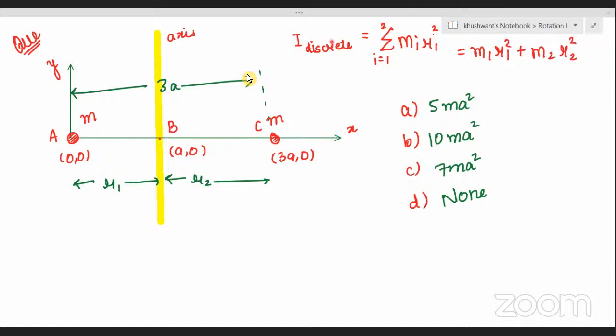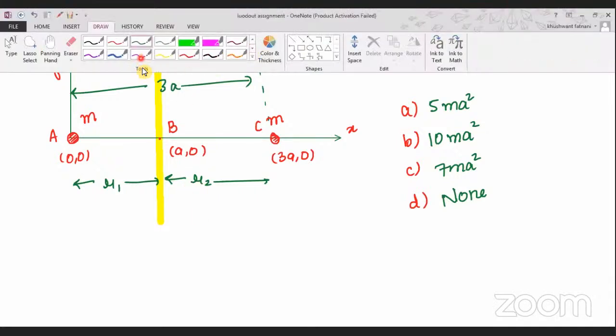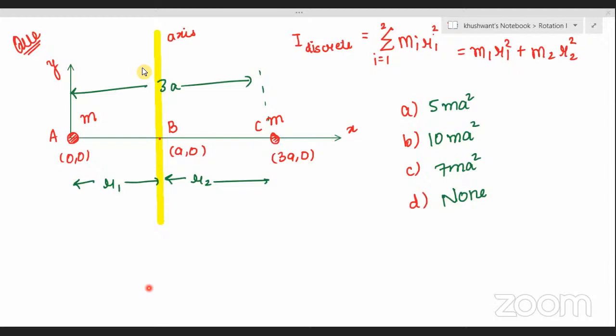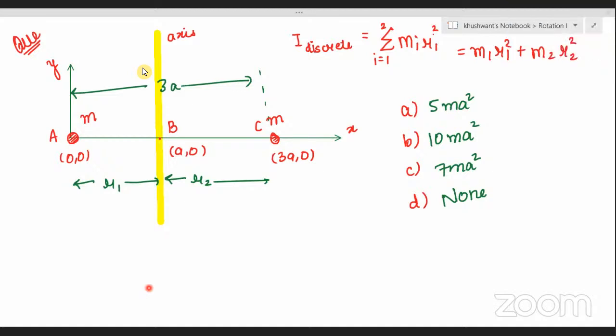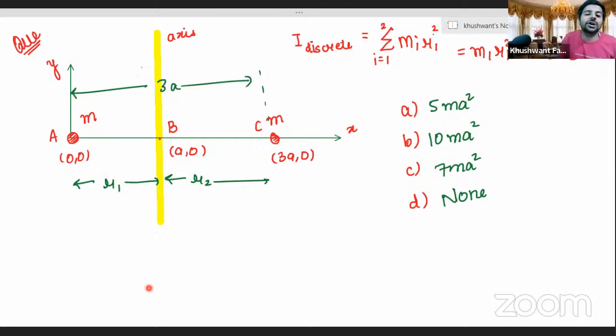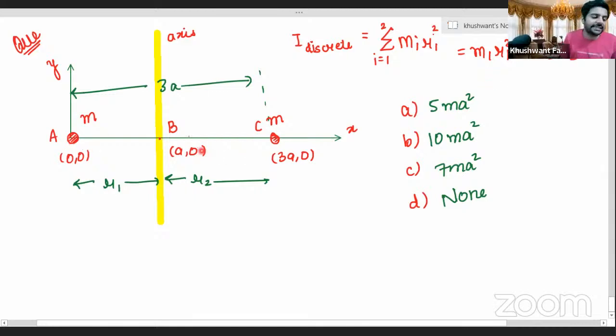How to solve this question, Makesh? Yes. Over to you. Sir, here we can take A comma 0 as axis. No, not like this. What is asked? Tell us the question and then the approach. Sir, it is asked to find the moment of inertia of this system, sir. System, or just for A, or just for C, or for both A and C? For the whole system, sir. For the whole system. Okay. How many particles are there in the system? 2, sir. 2 particles are there.